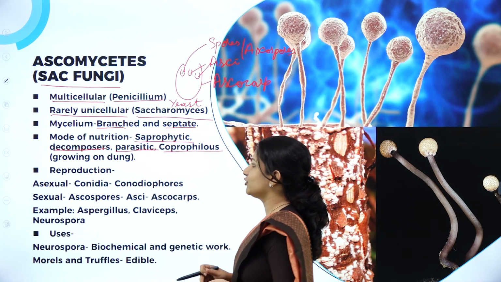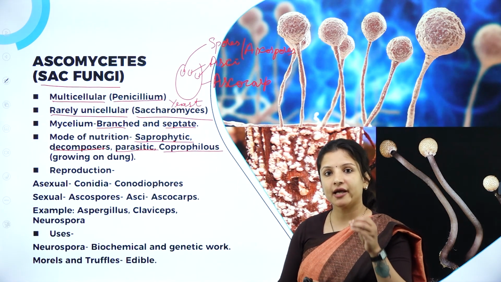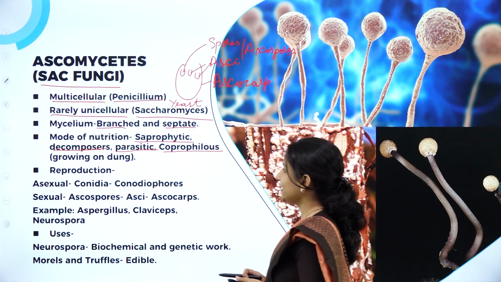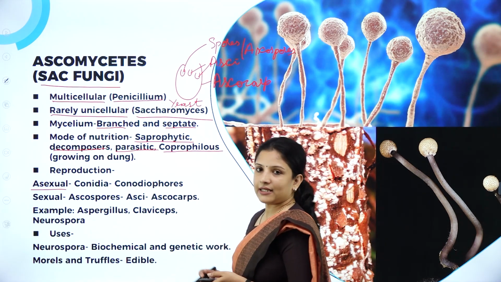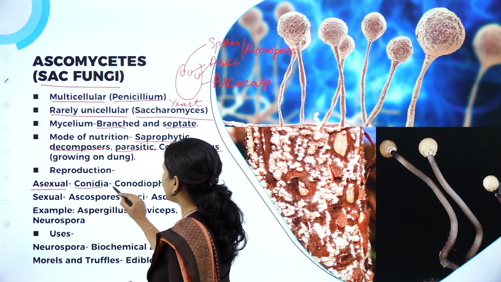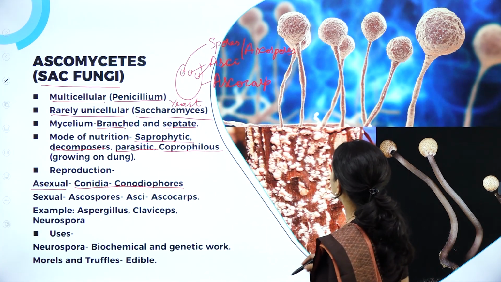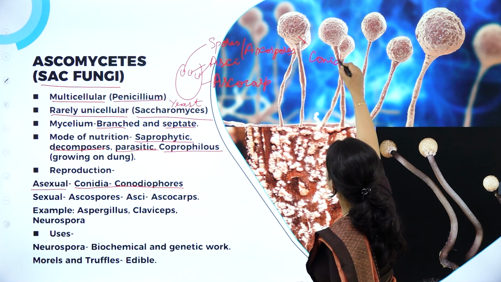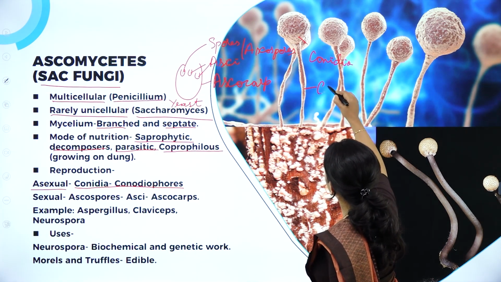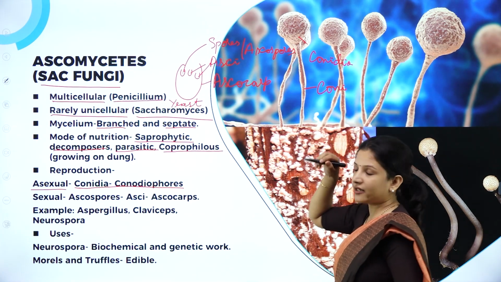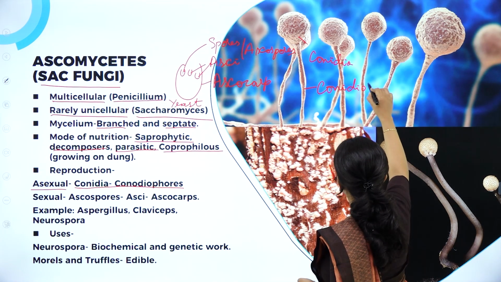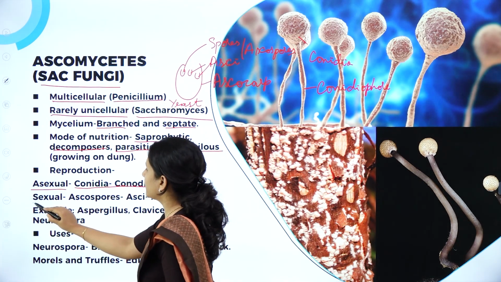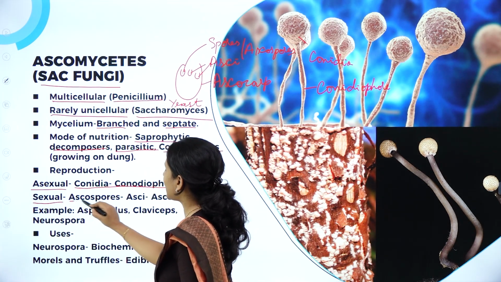Their mode of nutrition is that they are saprophytes, decomposers, parasitic, and coprophilous. Coprophilous means those fungi which grow on animal dung. Next, talking about reproduction, it is asexual by the production of conidia, which are produced on structures called conidiophores. Say for example here, it has conidia which are produced on the conidiophore. The hypha bearing the conidia is called the conidiophore. And it can be sexual, wherein they produce spores which are called ascospores.